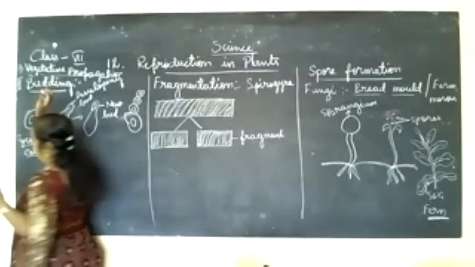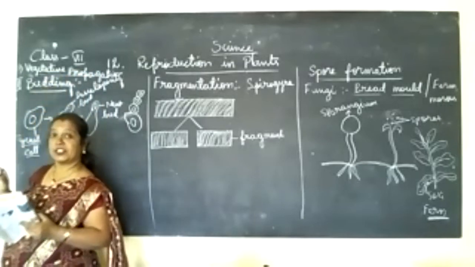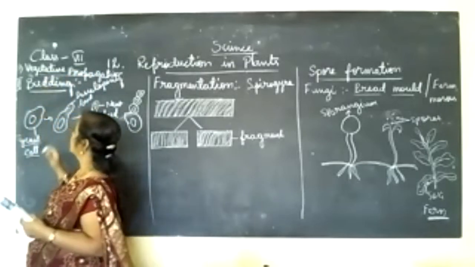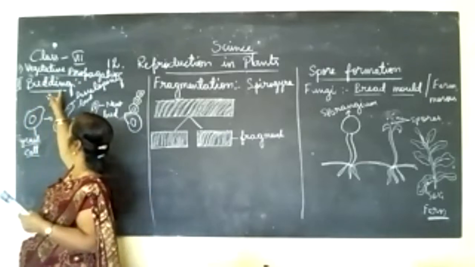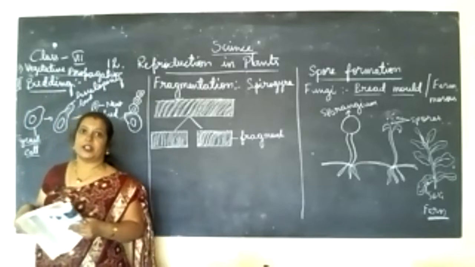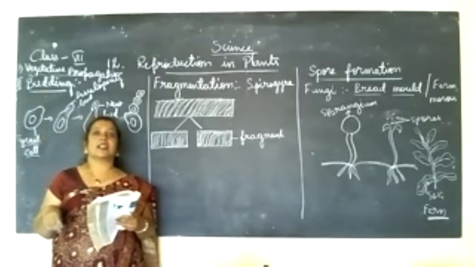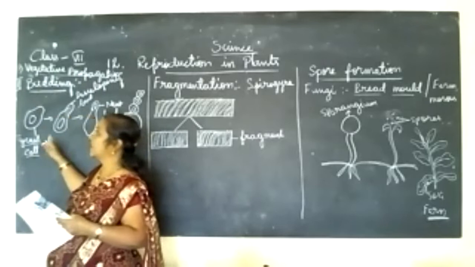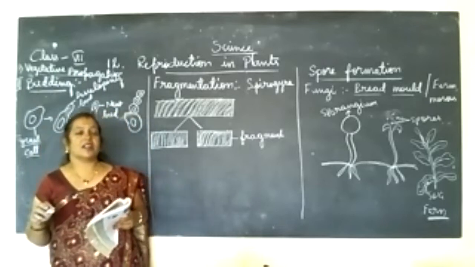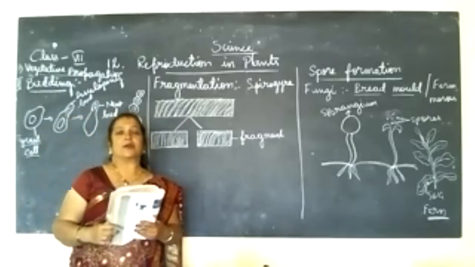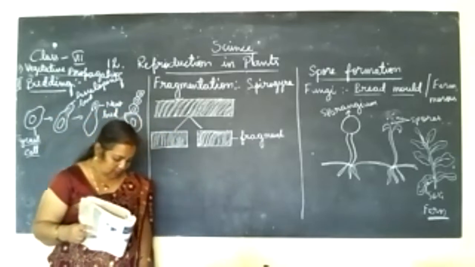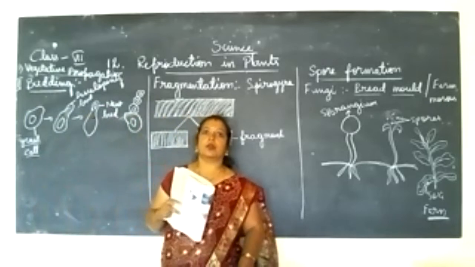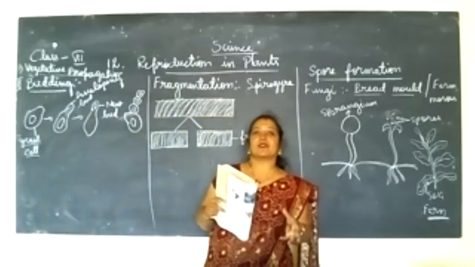See, the first type of asexual reproduction is vegetative propagation, and the second type is the budding process. This budding process usually occurs in organisms like yeast cells. Already you learned about how yeast forms. Here they have also given how to see the budding process in a yeast cell.